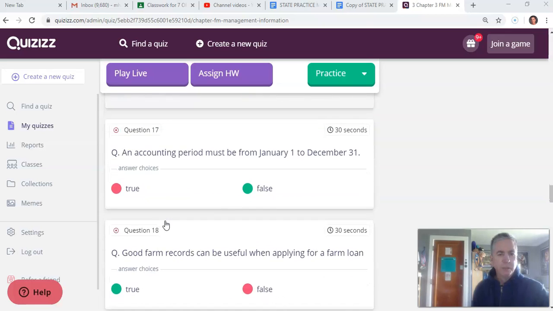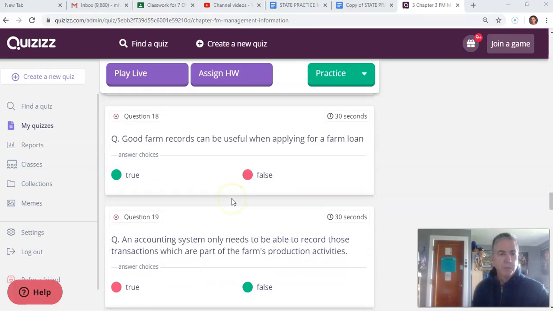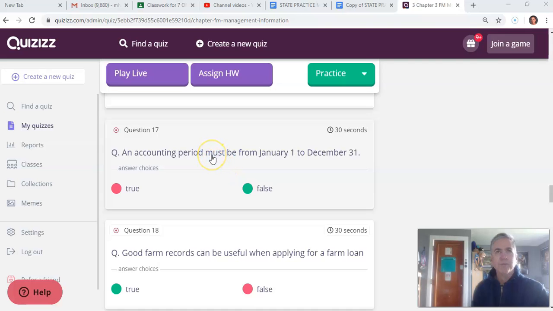17. An accounting period must be from January 1st to December 31st. That's not true. You can have any kind of a fiscal period as long as it is consistent from year to year. That'd be like somebody who's involved in manufacturing equipment for winter, like snowmobiles. They probably have a fiscal period that's more like July 1st to June 30th, because in the summertime, they're not going to be very busy producing and shipping snowmobiles. Whereas December 31st, end of the year for them, would be a very busy time to manufacture, distribute, sell snowmobiles.